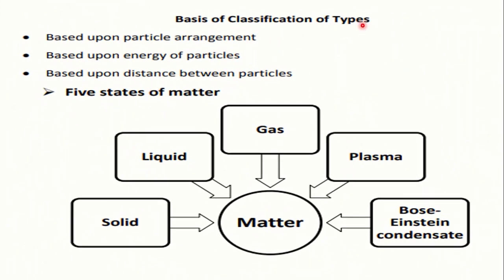Basis of classification of matter. Based upon particle arrangement, energy of particles, and distance between the particles, meaning the intermolecular space, intermolecular distance, force of attraction between them, and arrangement of molecules in the material, matter is classified into 5 types: solid, liquid, gas, plasma, and Bose-Einstein condensate.